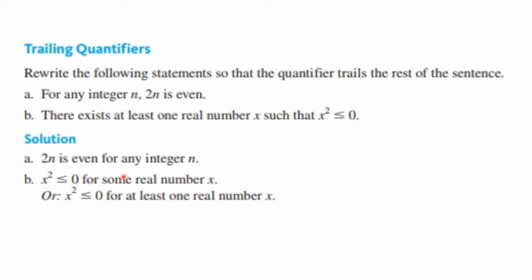So, some ways you can write it is 2n is even for every integer n. Or, the second one has a couple of ways listed. x squared is less than or equal to 0 for some real number x. Or, x squared is less than or equal to 0 for at least one real number x. And in fact, that number is 0.